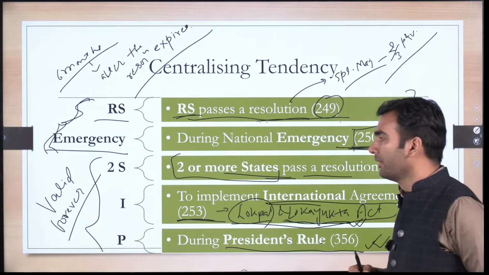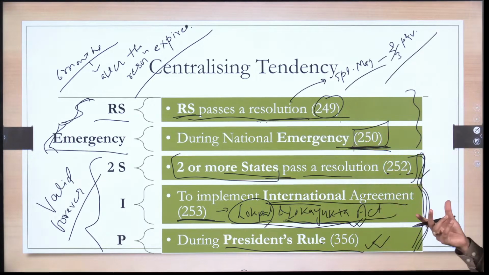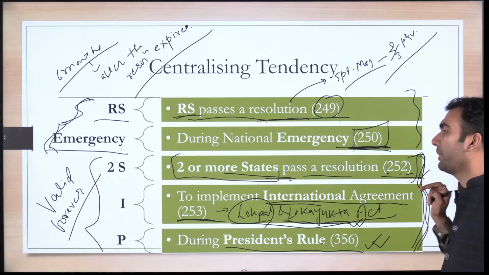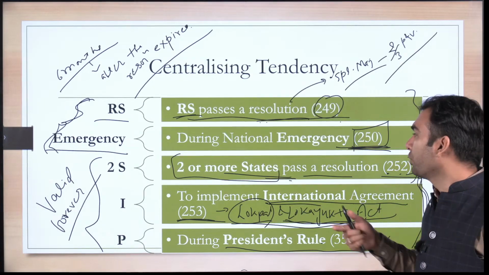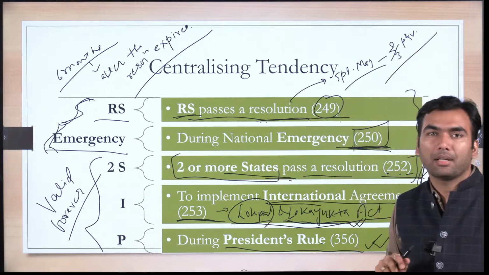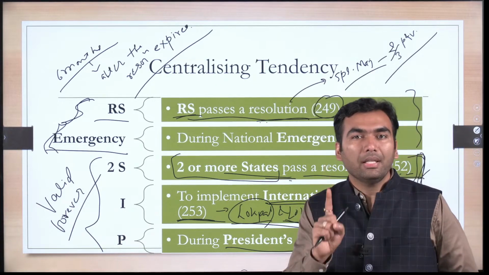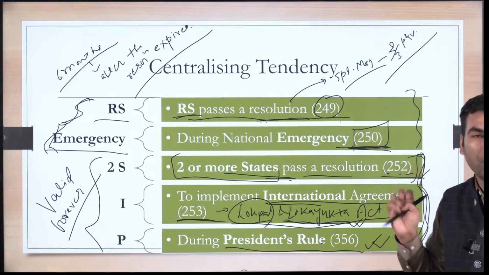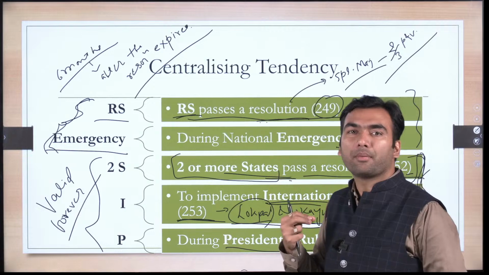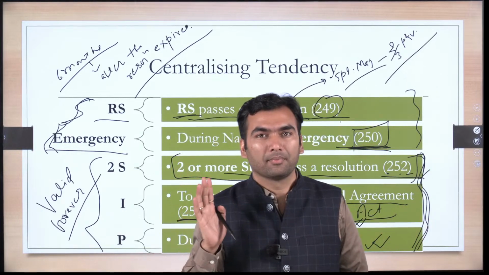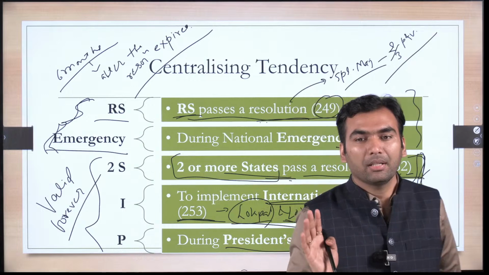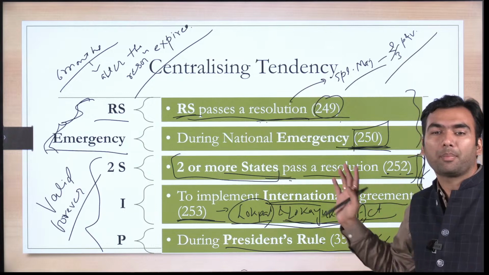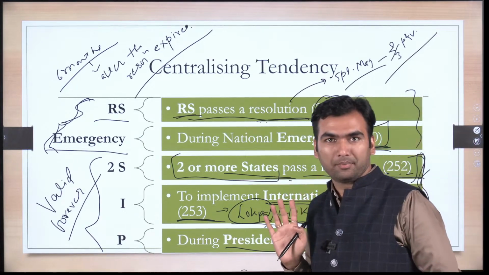Okay. Next, in this case, the two states, Article 252. This is a very peculiar thing. Two or more states have passed a resolution. They have surrendered their right to Parliament. Now, any further amendment or repealing of that act can only be done by Parliament. Once you have surrendered your right, that right is never going to be back with you. So if it has to be amended in the future, a state legislature cannot amend. It has to request the central government only. Only Parliament can amend it in the future. Clear?